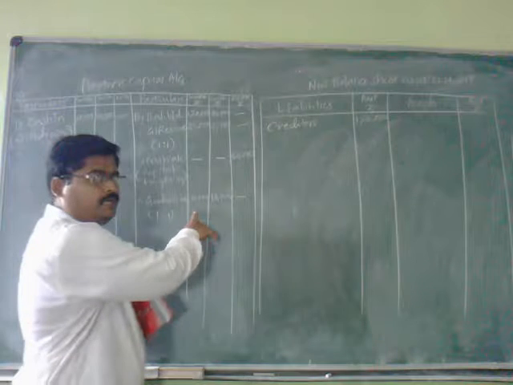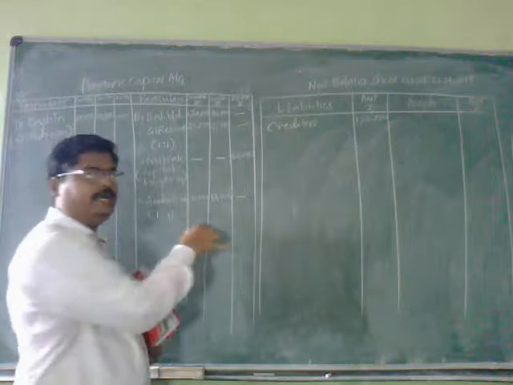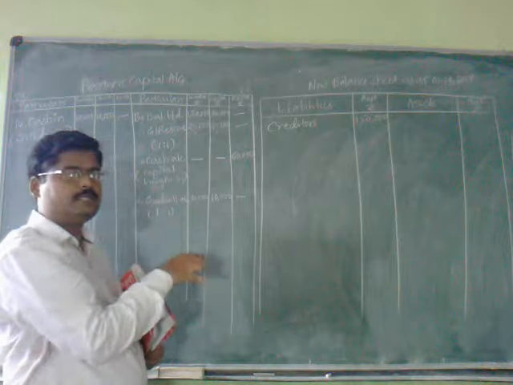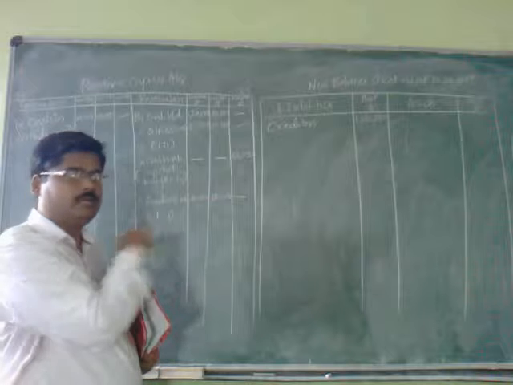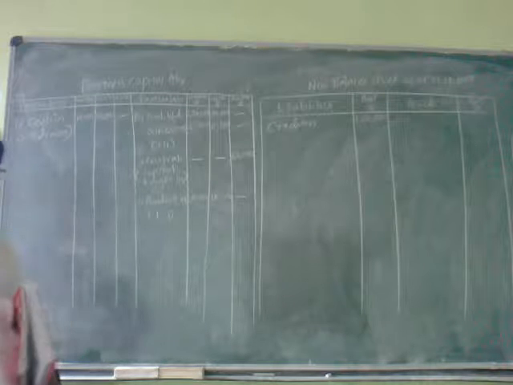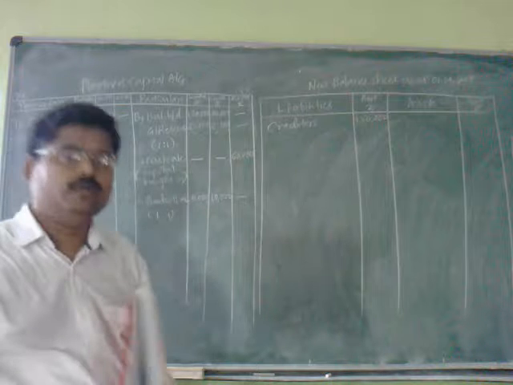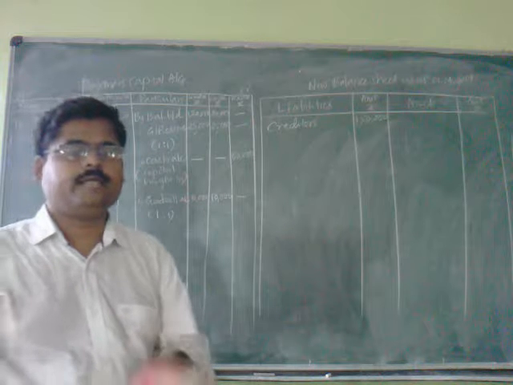Whatever goodwill has been brought in, first it should be distributed to the old partners, and that is not going to be retained in the business, that is going to be withdrawn. That is fine. Corresponding debit entry will be to cash account (withdrawn) rupees 10,000 and 10,000.